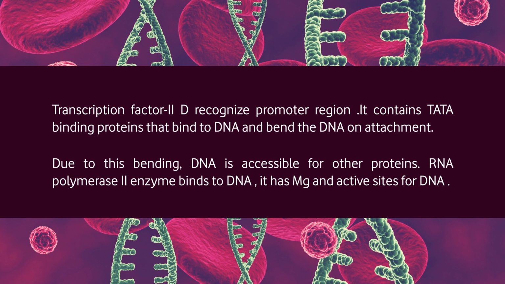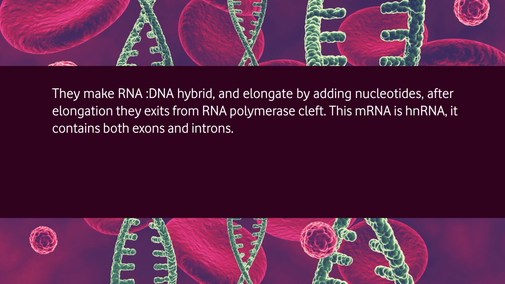RNA polymerase II enzyme binds to DNA. It has magnesium and active sites for DNA. They make a DNA-RNA hybrid. After elongation, they exit from the RNA polymerase cleft. This messenger RNA is heterogeneous RNA. It contains both exons and introns. Now we will see modification in heterogeneous RNA.